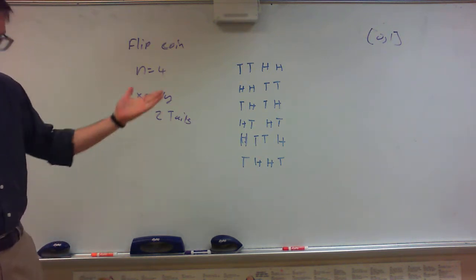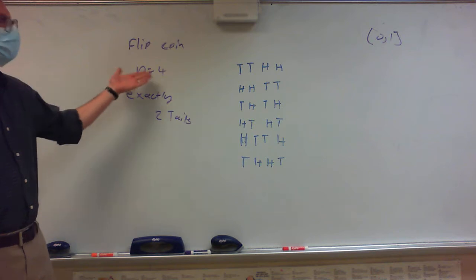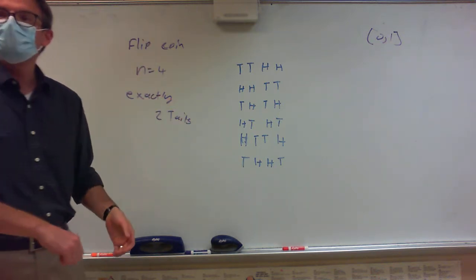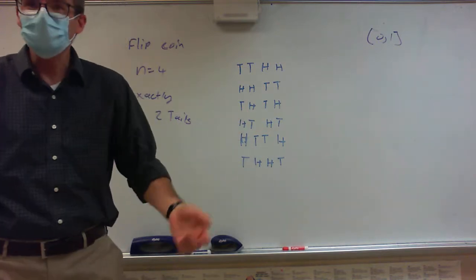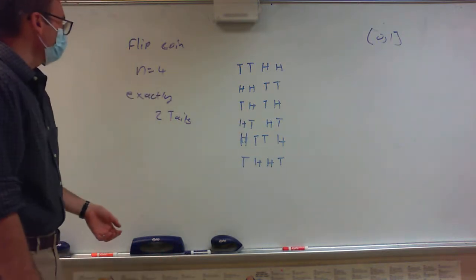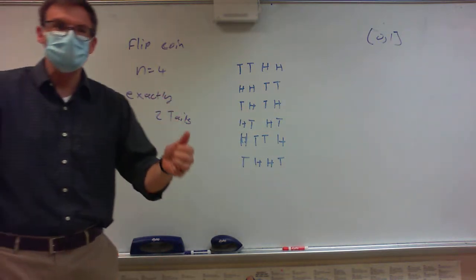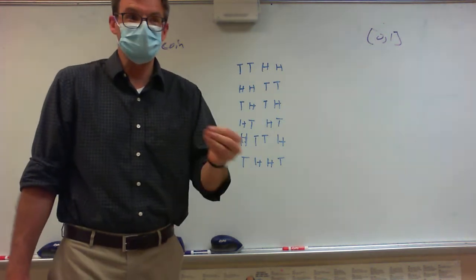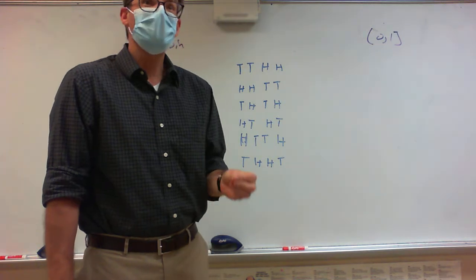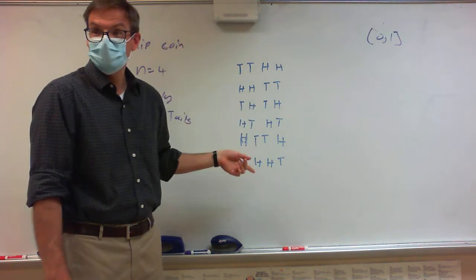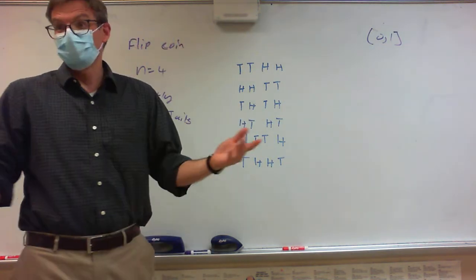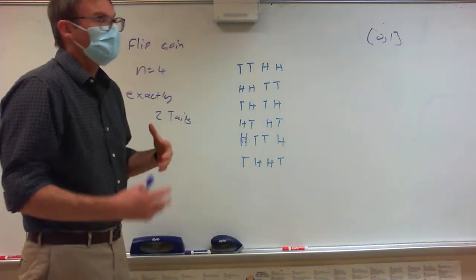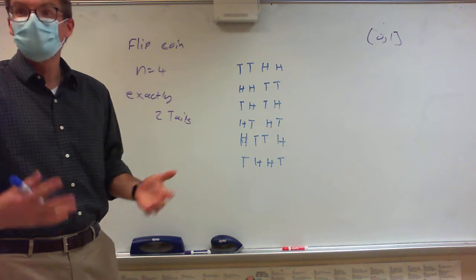Well, okay, that's fine. If I'm only flipping a coin 4 times and I want to know how many ways I get 2 tails, I could write them out and I get 6. But what if I flip a coin 14 times, and I want to know exactly how many ways I can get 2 tails? Do you see I'm going to have to write down a whole lot more choices? And then how do you know if you got them right, or if you've got all of them? So we need a better way to count how many ways.